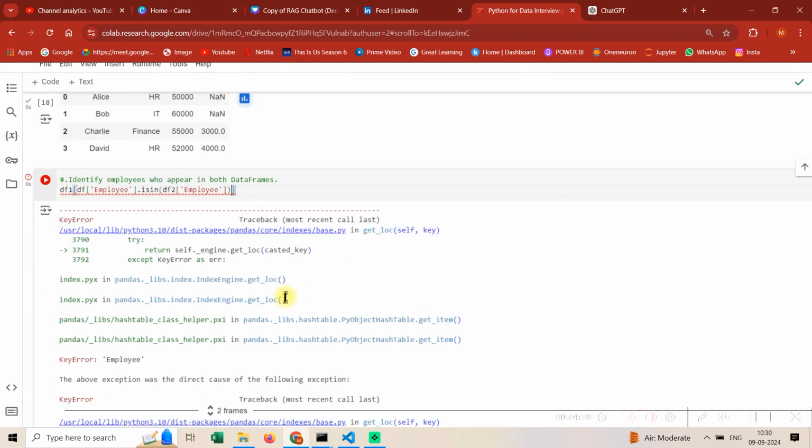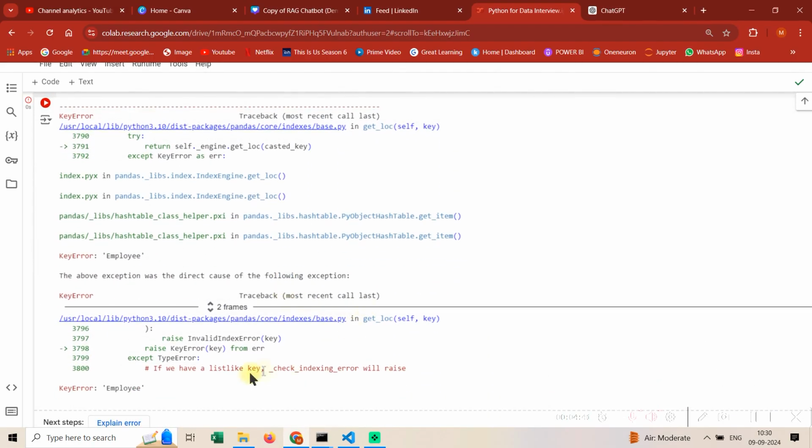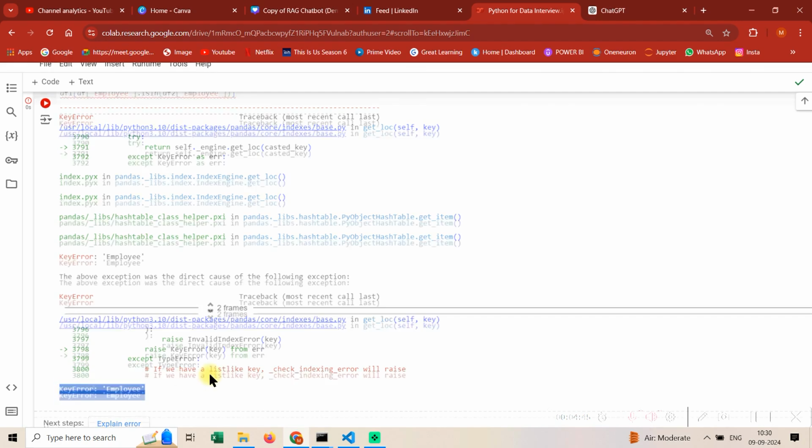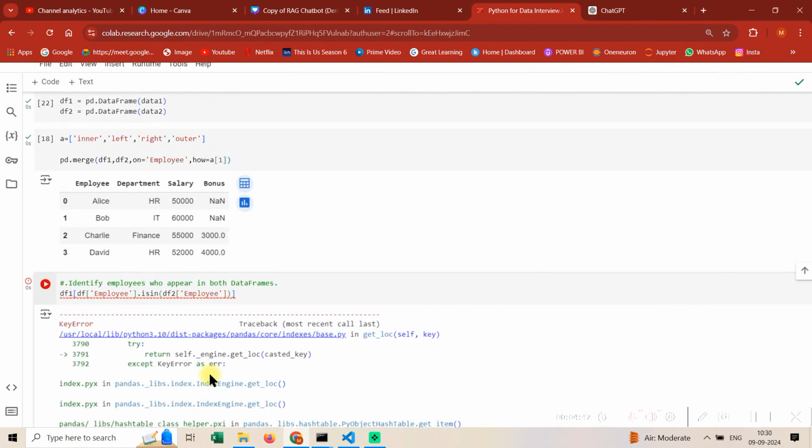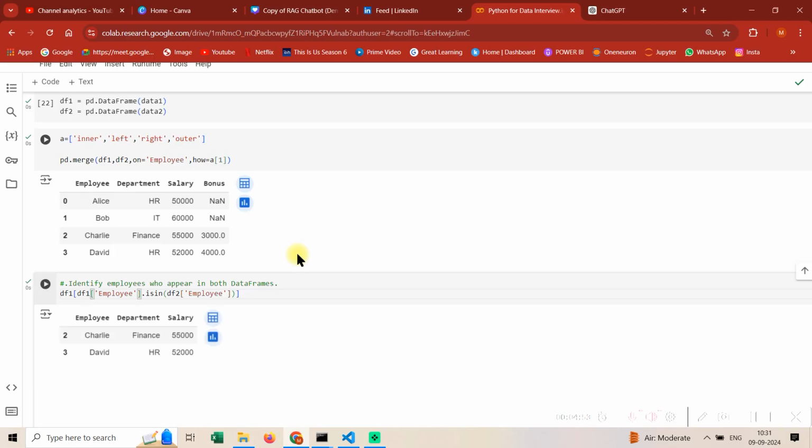Let's just try to rerun this. Okay, still it is giving me a key error. So guys, whenever you face an error, don't panic. In interviews also, facing errors is very common. Because I haven't mentioned maybe df1. Now let's just try. Okay, see guys, whenever you face an error, just don't panic. In interviews, everything will fall in its place.